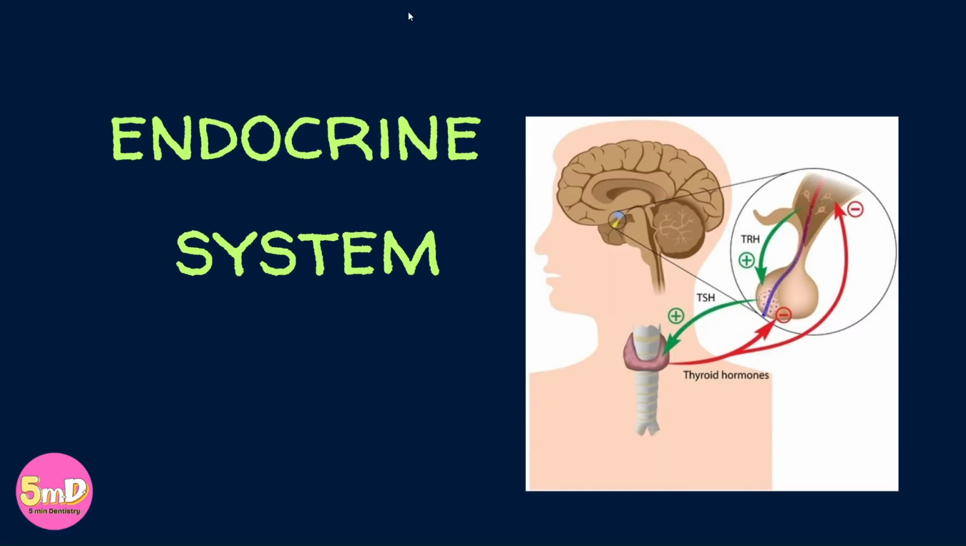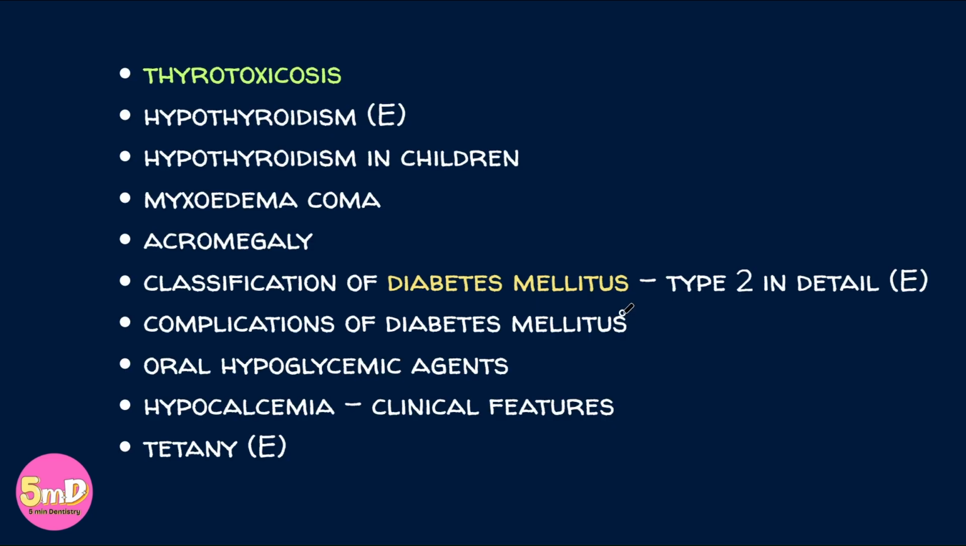The next chapter is the endocrine system, in which you have the main gland, that is the thyroid gland. Thyrotoxicosis, hypothyroidism have been often asked as an essay. Hypothyroidism in children, which is cretinism, myxedema coma, and acromegaly, which is about the pituitary gland. Gigantism have also been asked.